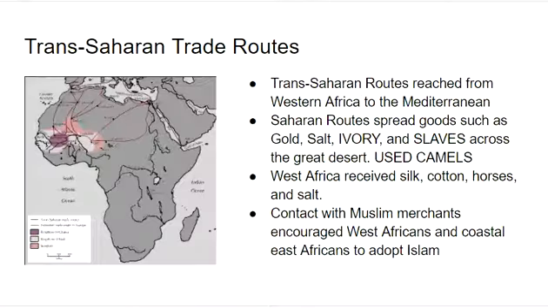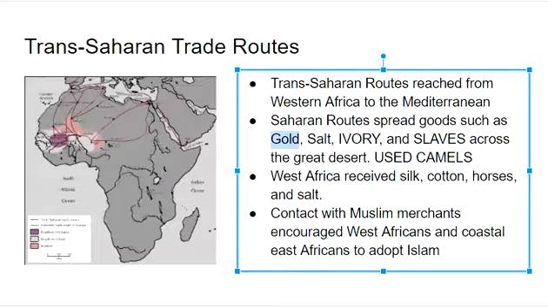We have the Trans-Saharan trade routes going through West Africa, through the Saharan Desert, and reaching the Mediterranean. Saharan trade routes spread goods such as gold. Gold is going to be a key part. Salt, as we looked at before. Ivory is going to be key. And slaves. There was slave trade even before the founding of the Americas.